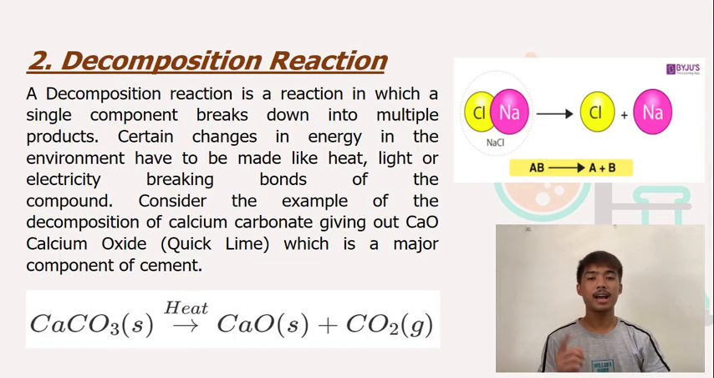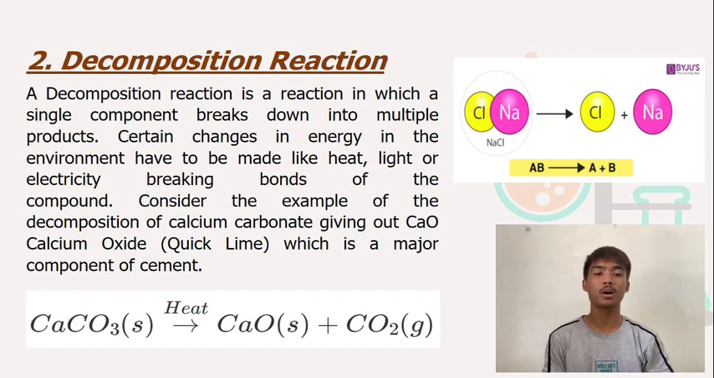Second type is decomposition reaction. A decomposition reaction is a reaction in which a single component breaks down into multiple products. Certain changes in energy in the environment have to be made, like heat, light, or electricity breaking bonds of the compound. Consider the example of the decomposition of calcium carbonate, giving out calcium oxide, quicklime, which is a major component of cement. Here, the compound calcium carbonate, when heated, breaks down into calcium oxide and carbon dioxide.